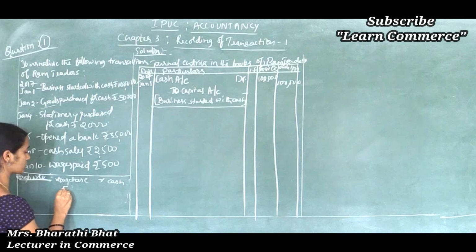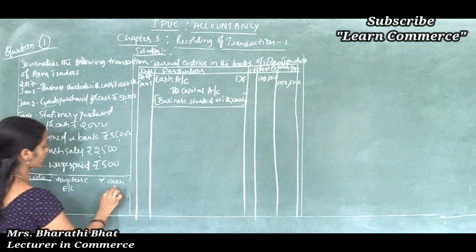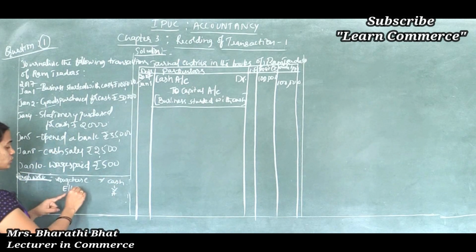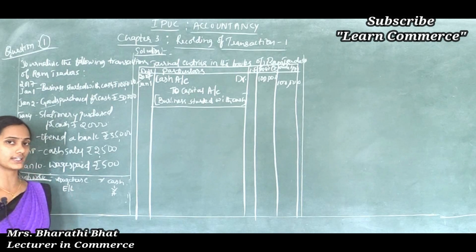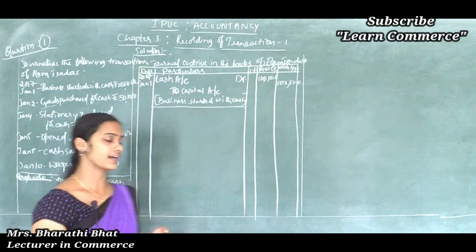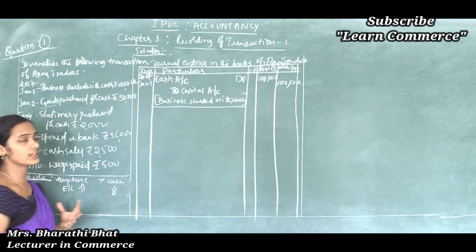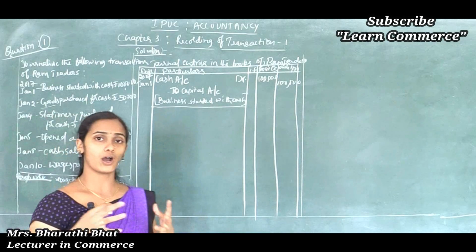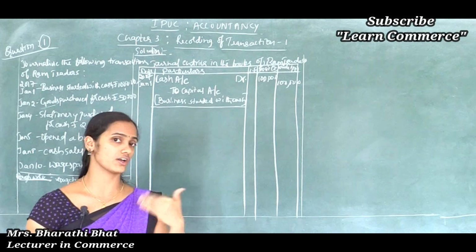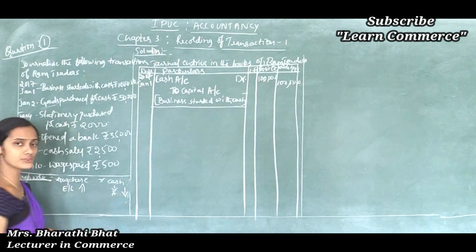Then classify this. Purchases come under the expenses account, expenses or losses, and cash comes under the asset account. Then analyze whether the expense increased or decreased. When you purchase something, your expense increases. Expenses show increased value. You had 1 lakh rupees, and out of that you paid 50,000. Now your cash shows reduced value. Correct.